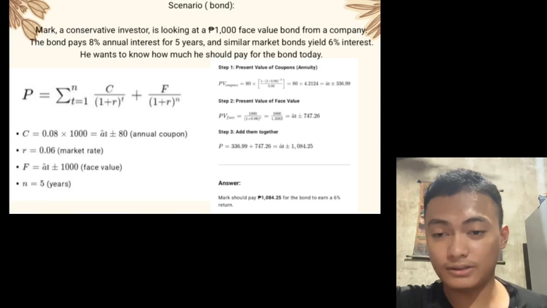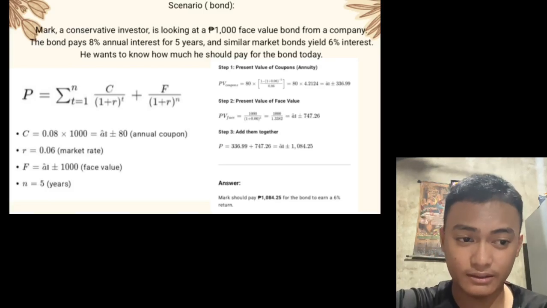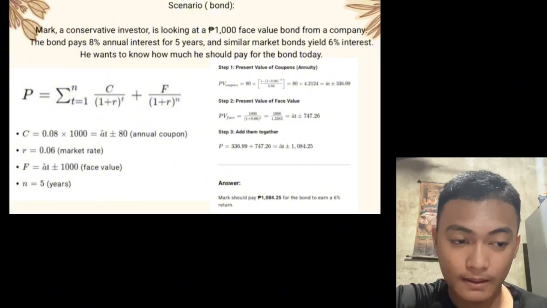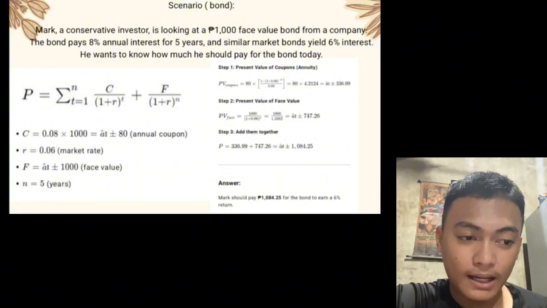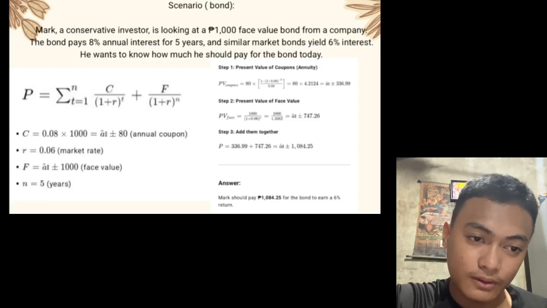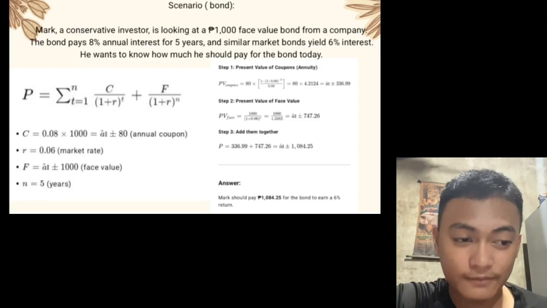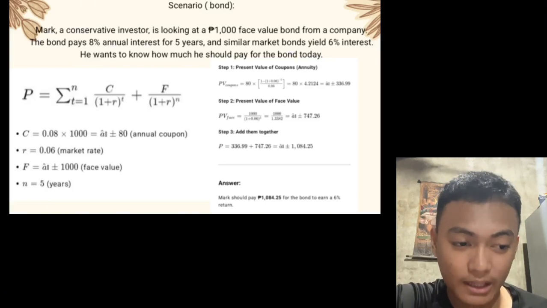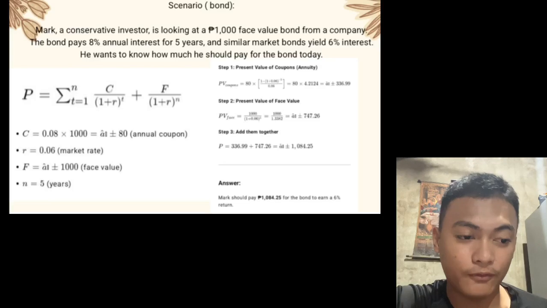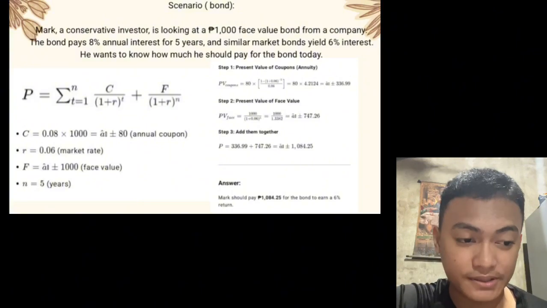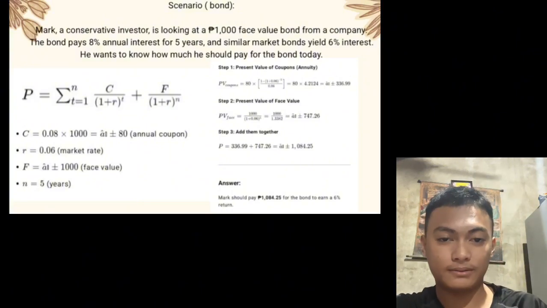As you can see again in the PPT, there's the solution on how to get the present value of the face value. And lastly, step 3, add them together. If you add them together, you get 1,084.25. So Mark should pay at most 1,084.25 for the bond to earn at least 6% of return.